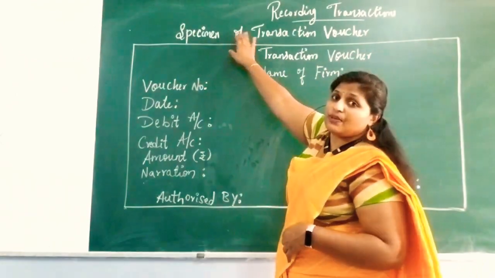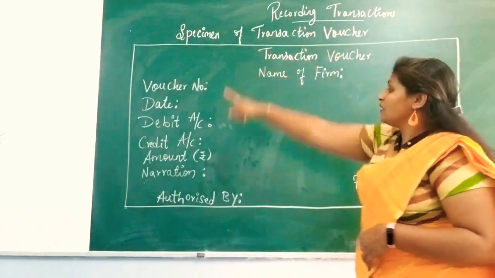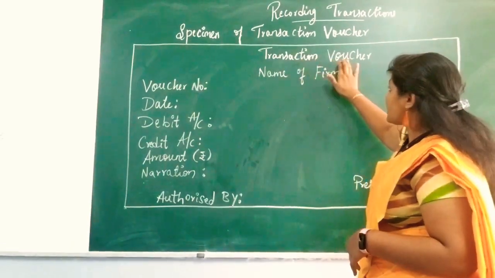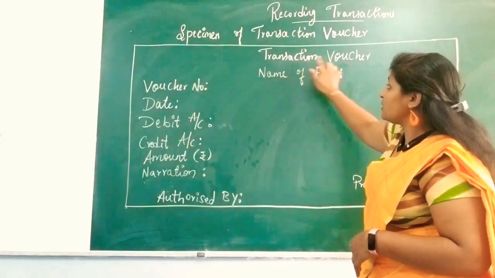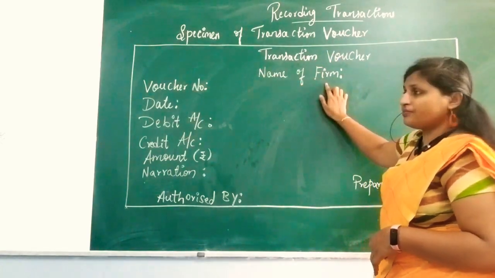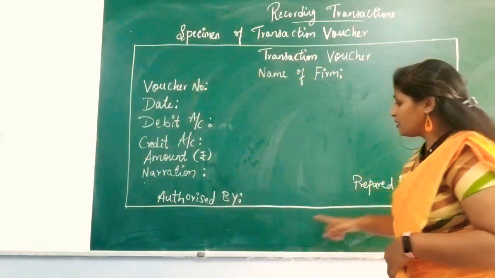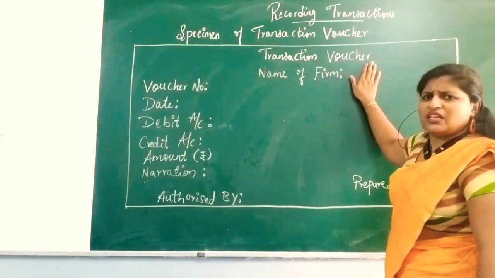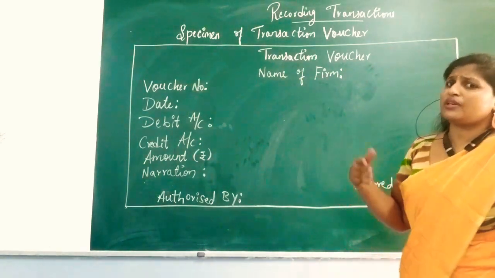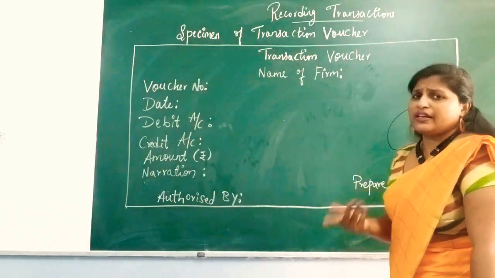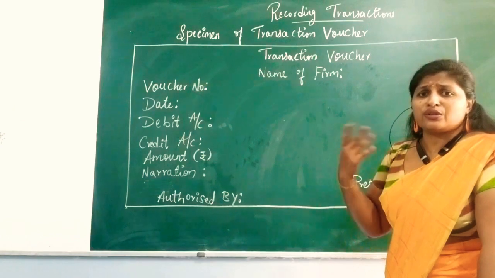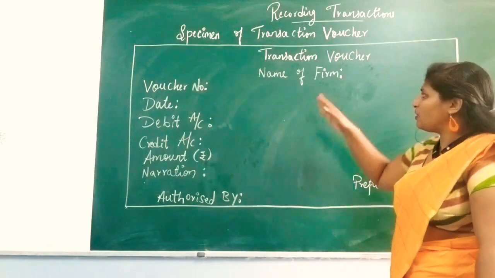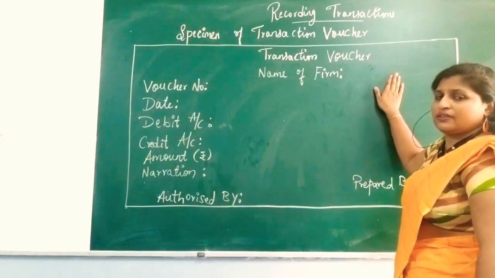You give the heading as specimen of transaction voucher. Draw a big rectangle or square. In the middle of that, we will write transaction voucher. Name of firm should be in the middle of this entire box. You can give any name of the firm: Reliance Smart, ABC Company, XYZ Company, Anusha Partnership Firm, Bindu Firm, whatever it is. Or you can leave it blank. That is fine.